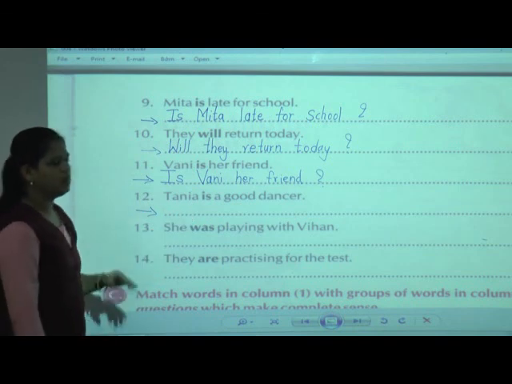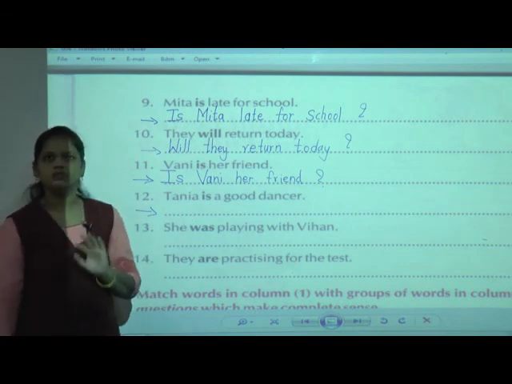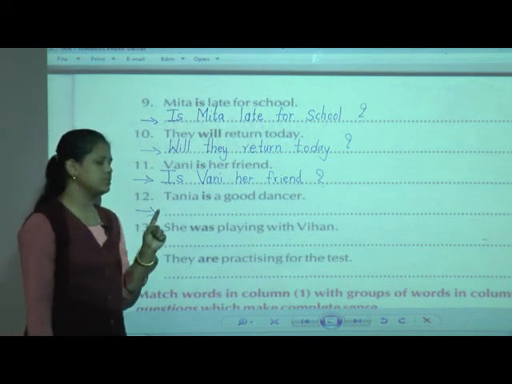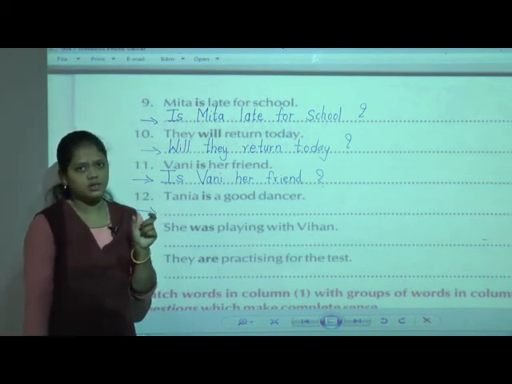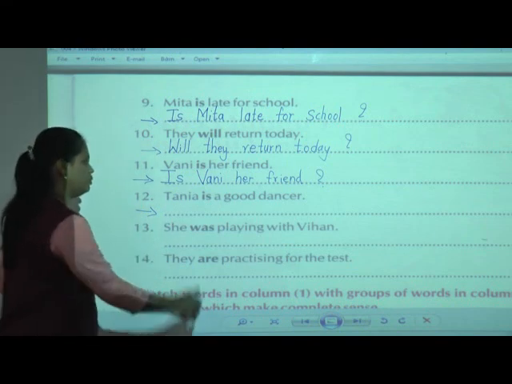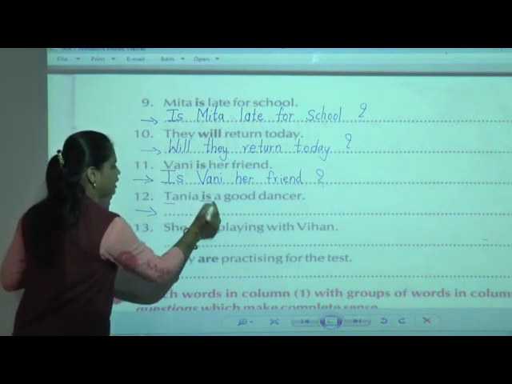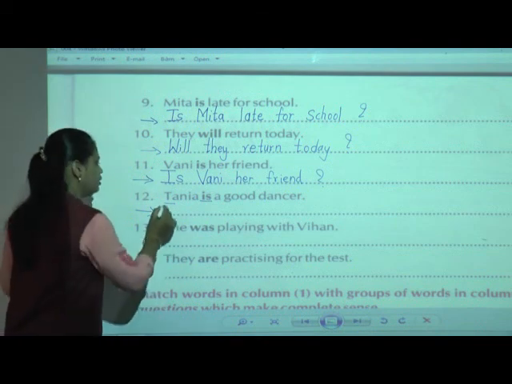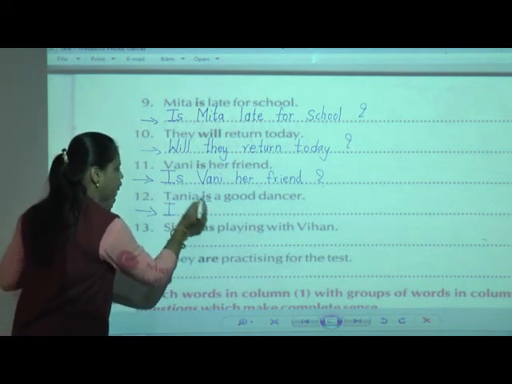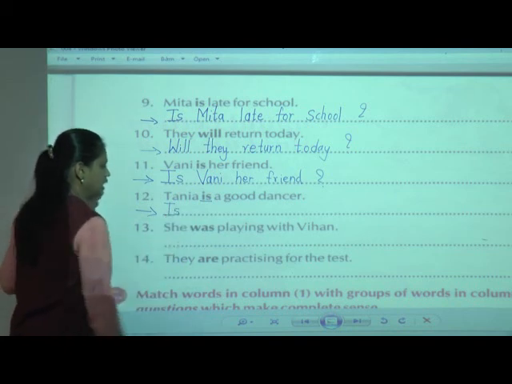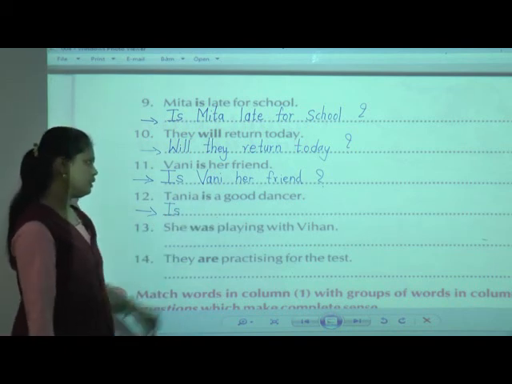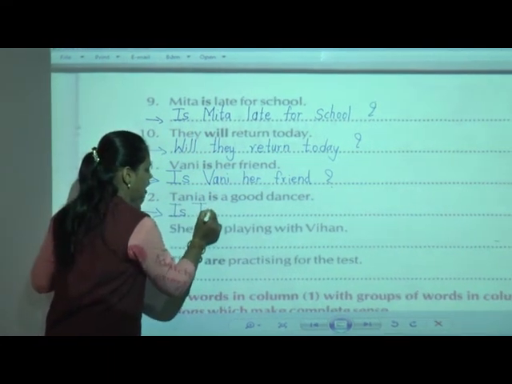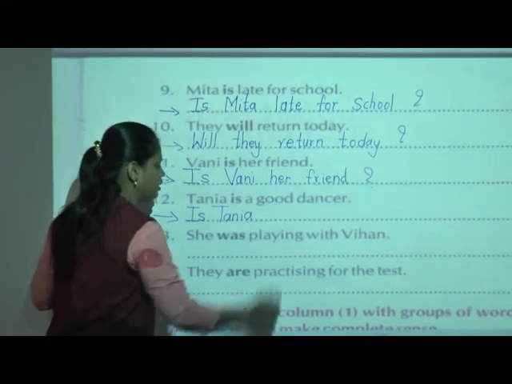Now here again we have to change the position of the words. First, what do we have to do? We look at the word which is printed in bold, and we have to put that word first. Now here the bold word is "is". We have to take that word and put it first. Is, then what? Tania. T I am going to write in the capital.